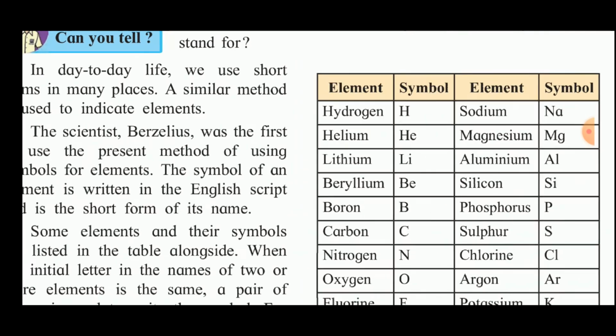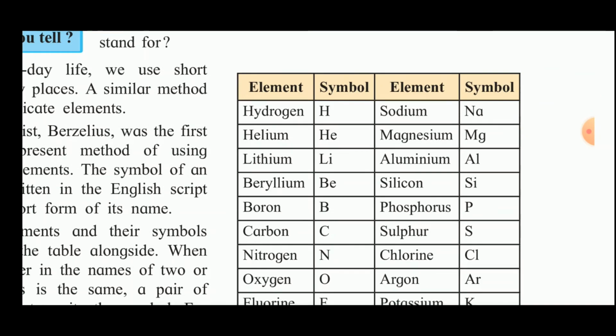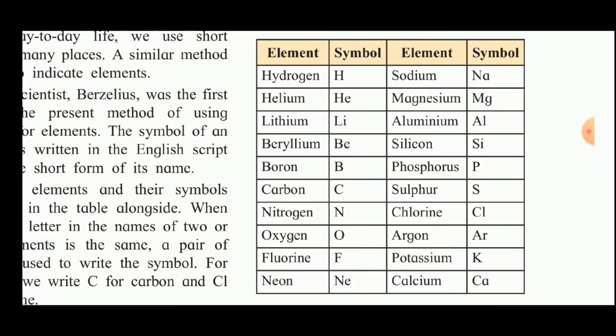Now, here you see in the table. This table is very important and you have to learn by heart the symbols of the elements. For example, the first one, hydrogen. Hydrogen begins with the letter H, so the symbol of hydrogen is H. Now, helium also begins with H. So in that case, we take the first letter H of helium and the second letter E of the spelling of helium. So He is the symbol for helium.